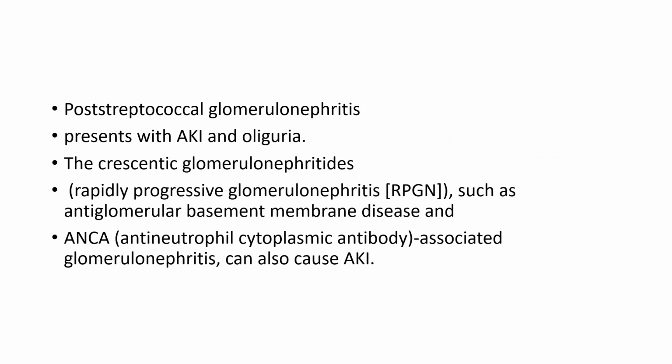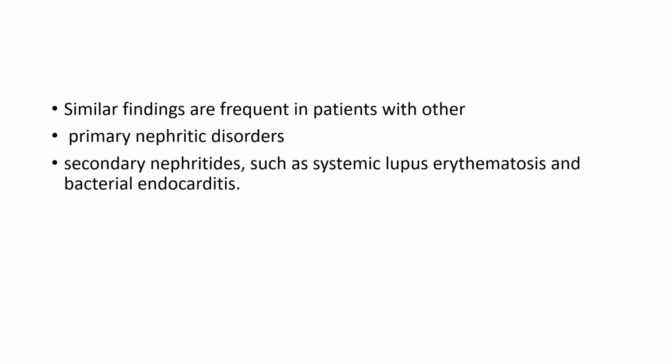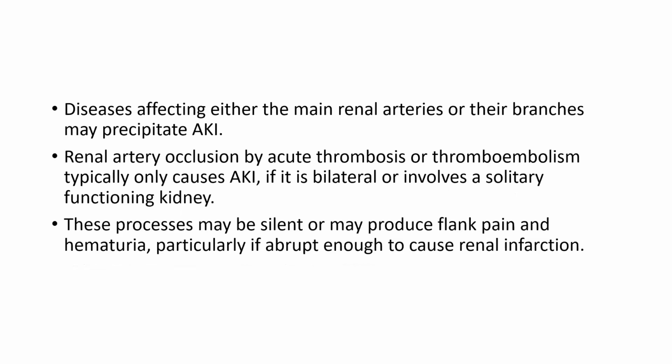Crescentic glomerulonephritis and rapidly progressive glomerulonephritis, such as anti-glomerular basement membrane disease and ANCA, that is anti-neutrophil cytoplasmic antibody-associated glomerulonephritis, can also cause AKI. Similar findings are frequent in patients with other primary nephritic disorders, such as systemic lupus erythematosus and bacterial endocarditis.